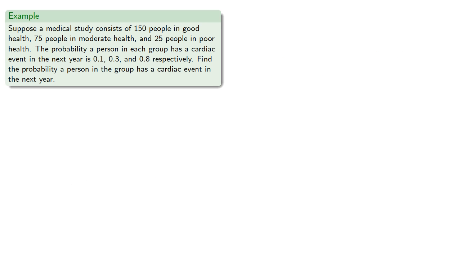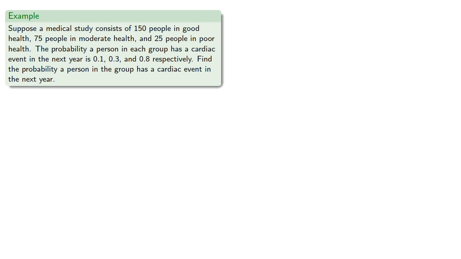Now, while a path or tree diagram is a useful way of organizing it, if you have too many different ways that we could condition the event, it does become a little messy. So it's best to focus on the algebraic formulation. So, for example, suppose a medical study consists of 150 people in good health, 75 in moderate, and 25 in poor, and the probability of having a cardiac event is 0.1, 0.3, and 0.8 respectively. Let's find the probability a person in the group has a cardiac event in the next year.